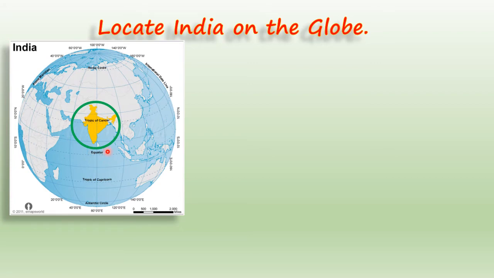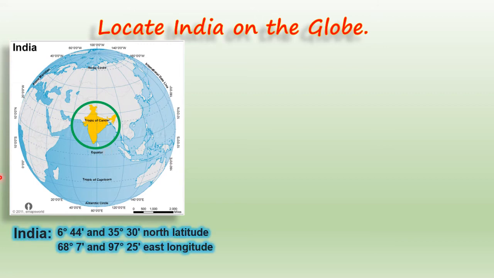Children, always remember, for locating any place you should be familiar with its longitudes and latitudes, because only after knowing its latitudes and longitudes can you locate that place. So let's see what are the longitudes and latitudes of India.